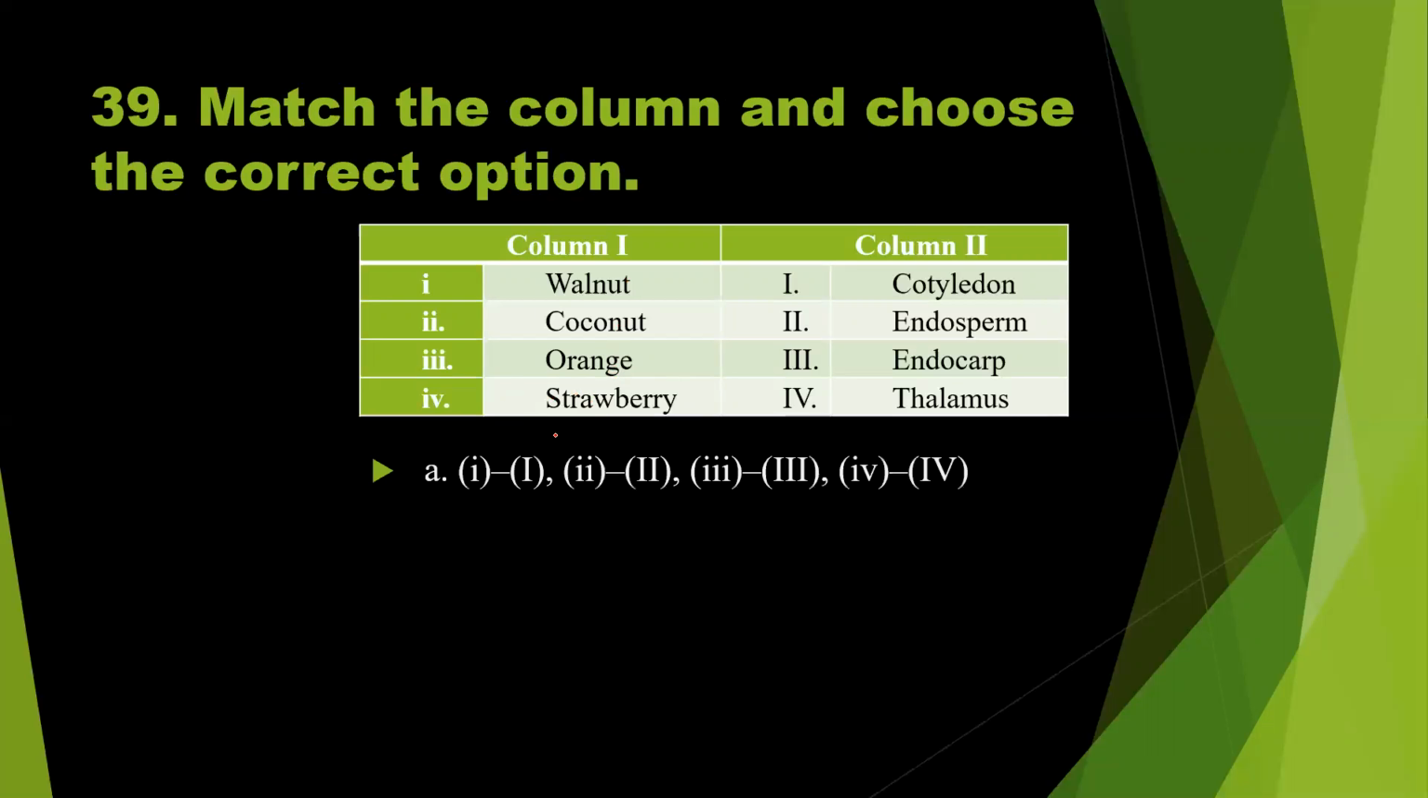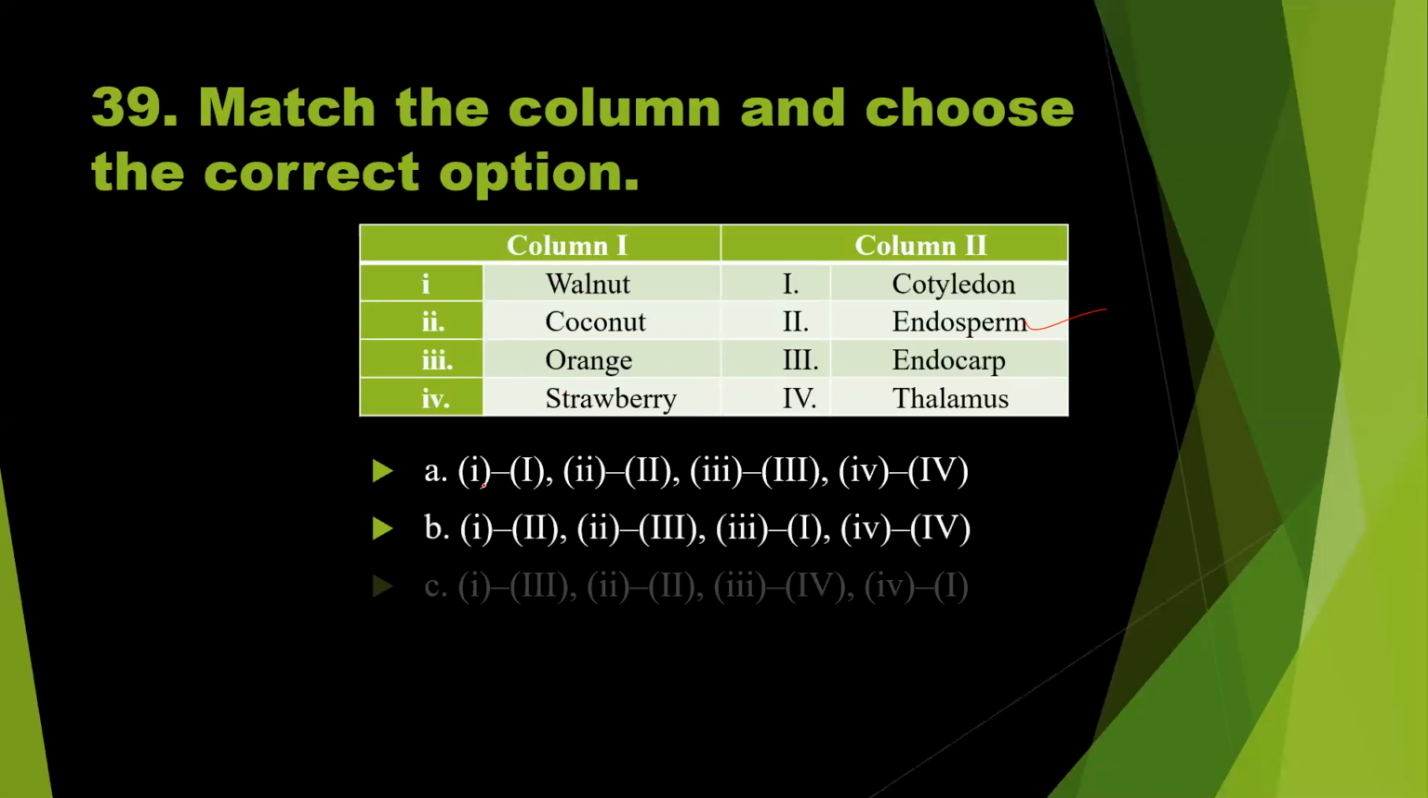So 1, 1, coconut endosperm. See, the coconut consists endosperm. So I think they're asking the edible portions here. So in coconut, the endosperm is edible, isn't it? And in case of other fruits, which part is edible? Let us see that. So the correct option is 1 itself.